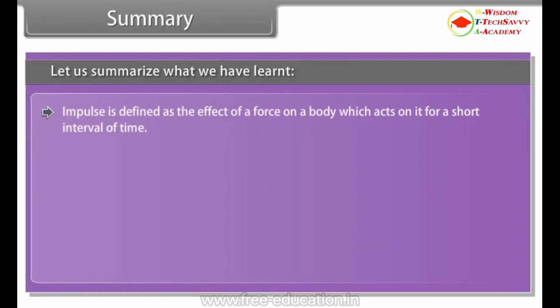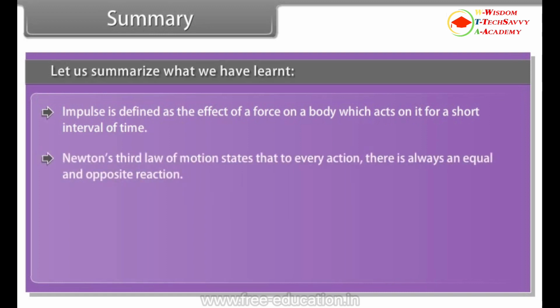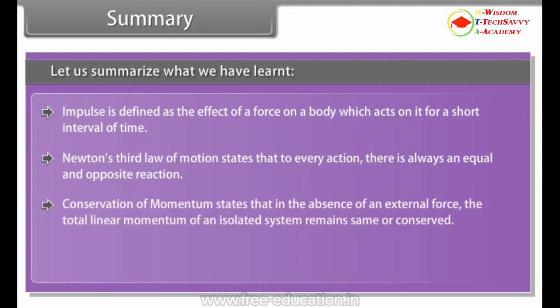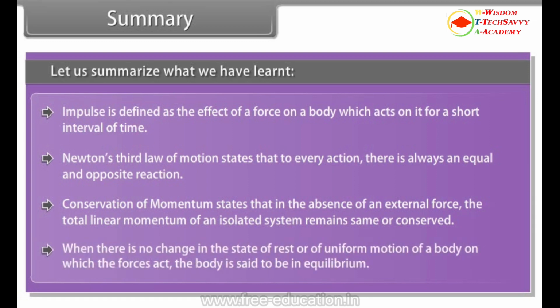Impulse is defined as the effect of a force on a body which acts on it for a short interval of time. Newton's third law of motion states that to every action there is always an equal and opposite reaction. Conservation of momentum states that in the absence of an external force, the total linear momentum of an isolated system remains the same or conserved. When there is no change in the state of rest or of uniform motion of a body on which the forces act, the body is said to be in equilibrium.